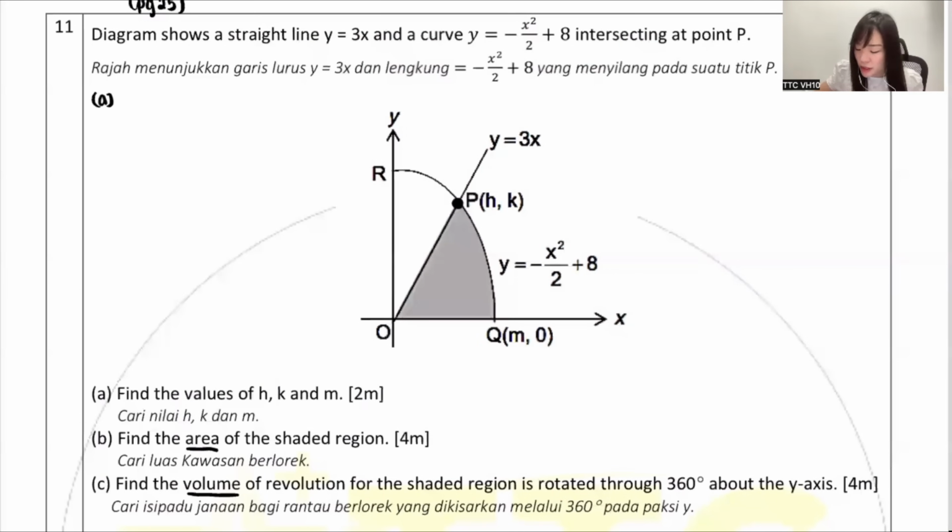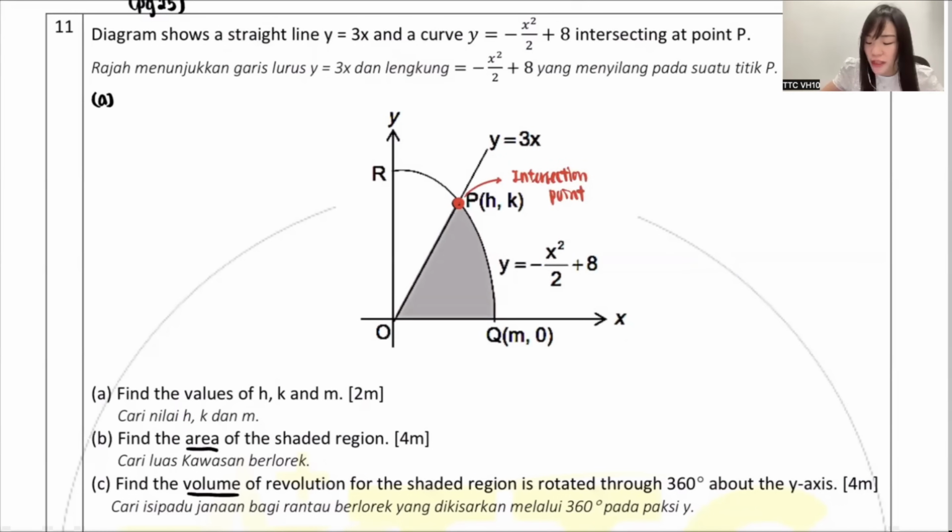Can you straight away tell me that H and K is actually point P? What do we call this point P? Very good, Ruby. So guys, this point, we call it the intersection point. Actually, you learned this in Form 4 Chapter 7. So what is an intersection point? When you have two lines, they meet each other at that point, we call it the intersection point.